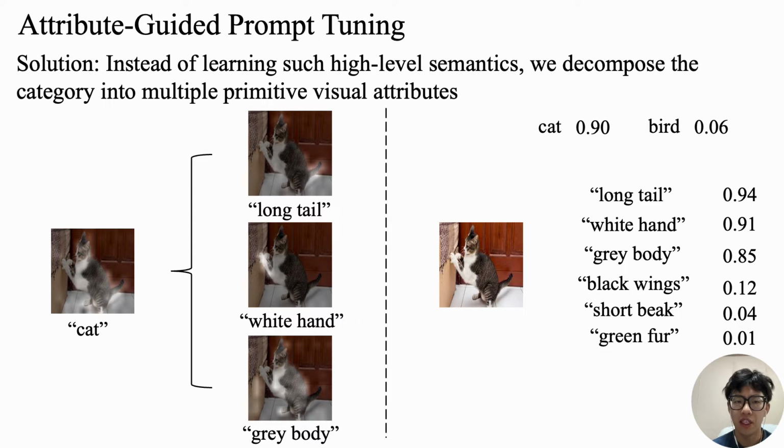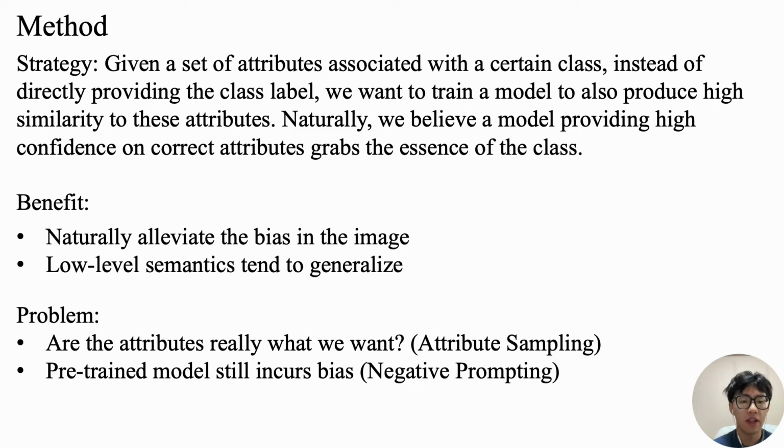In human eyes, in distinguishing an image's category, we decompose the category into multiple primitive attributes, such as the long tail, the wet nose and the gray body for the category of cat. So if we can let CLIP learn the intrinsic attributes in a category, it can solve the problems mentioned above. Specifically, given a set of attributes associated with a certain class, instead of directly providing the class label, we also want to train a model to produce high similarity to these attributes. Naturally, we believe that a model providing high confidence on the correct attributes grasps the essence of the class.